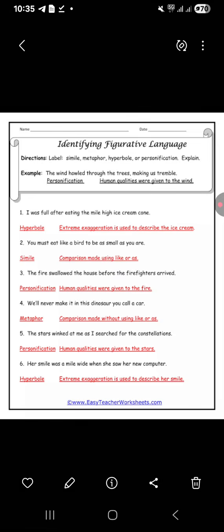It is hyperbole, extreme exaggeration. Like, you must eat like a bird to be as small as you are. Simile, because they have compared the two things.